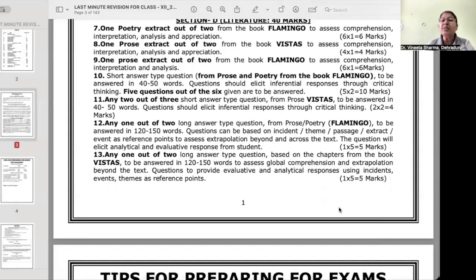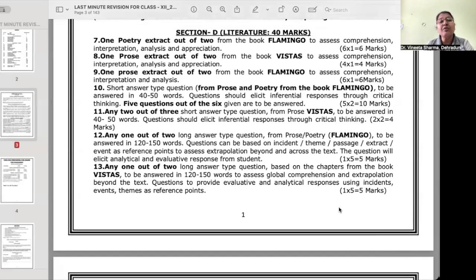One long question means 1 out of 2 has to be done from prose or poetry from Flamingo, and long answers are supposed to be done in 120 to 150 words. Questions can be based on incident, theme, passage, extract, or event as reference points to assess exploration beyond and across the text. The question will elicit analytical and evaluative response from student.